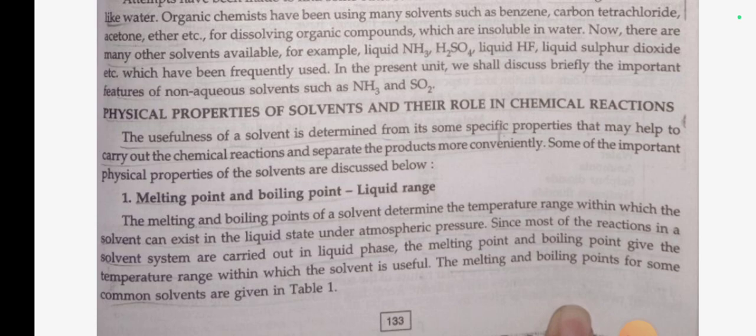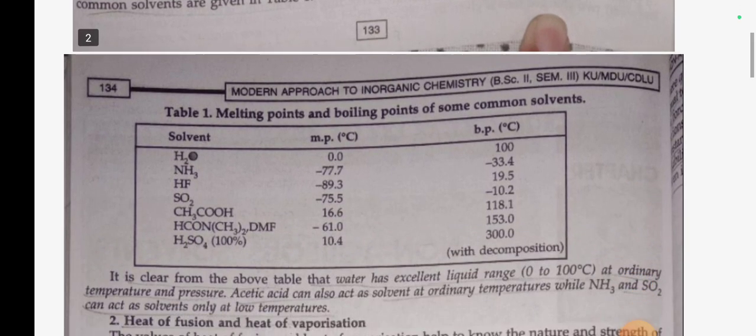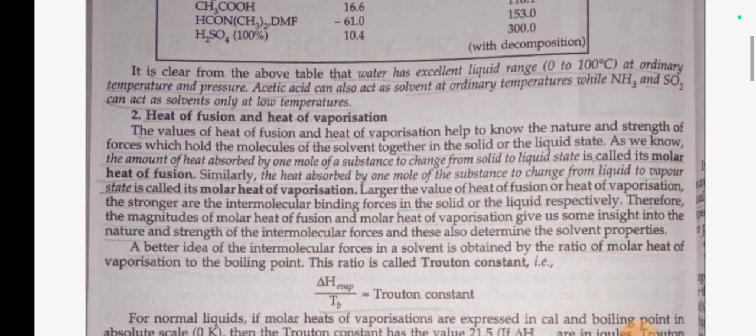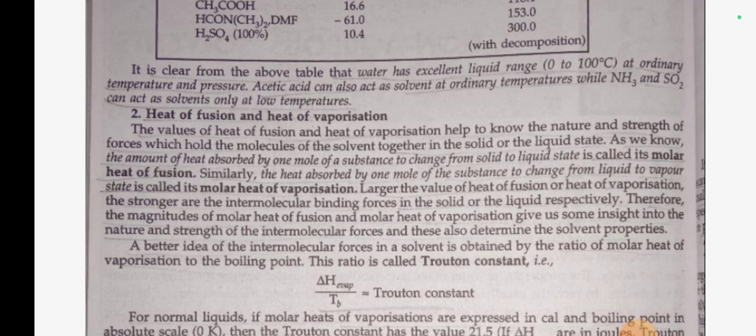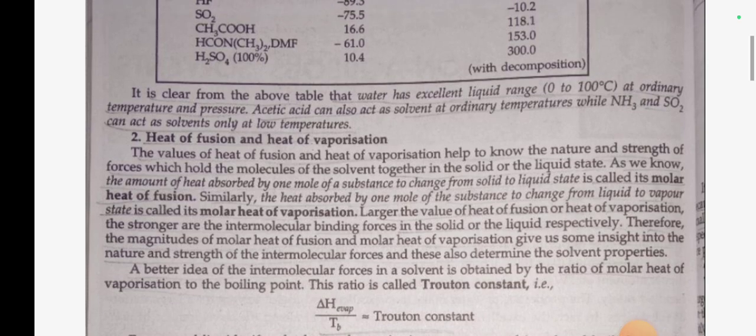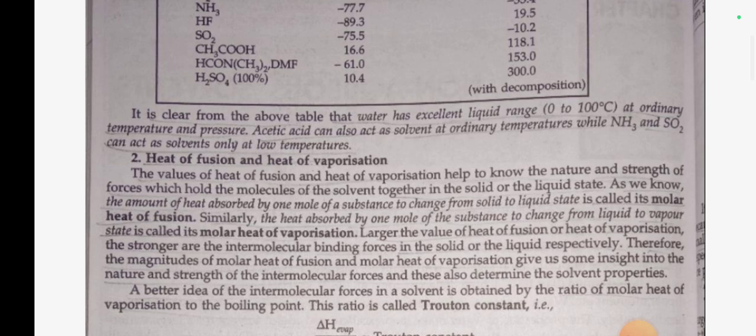Since most of the reactions in a solvent system are carried out in the liquid phase, the melting point and boiling point give the temperature range within which the solvent is useful. The melting and boiling points for some common solvents are given in table 1. It is clear from the above table that water has an excellent liquid range, 0 to 100 degrees Celsius, at ordinary temperature and pressure. Acetic acid can also act as a solvent at ordinary temperature, while NH3 and SO2 can act as solvents only at low temperature.